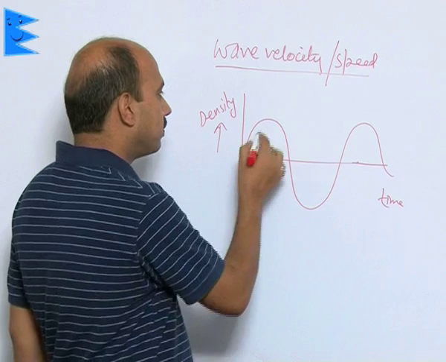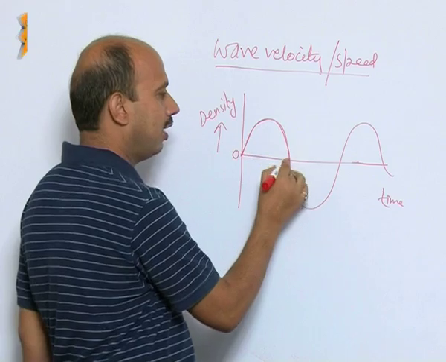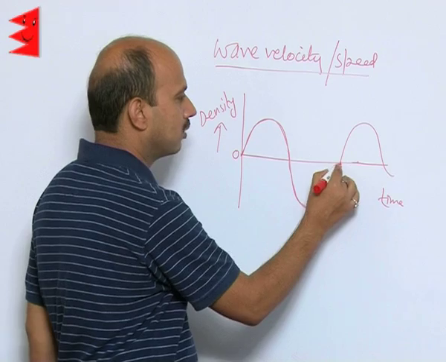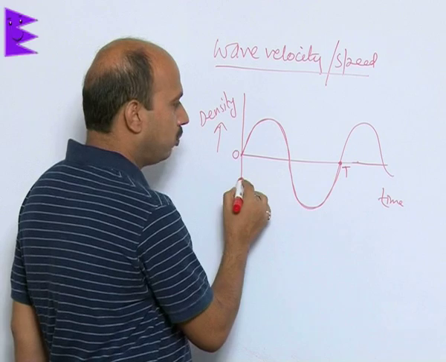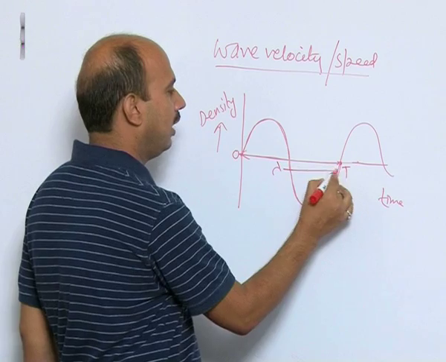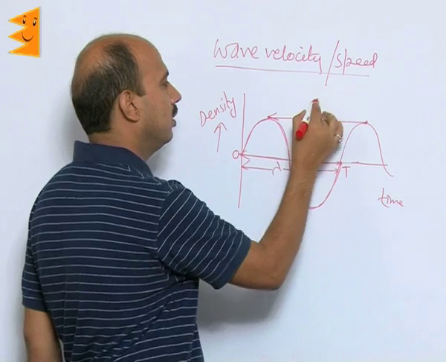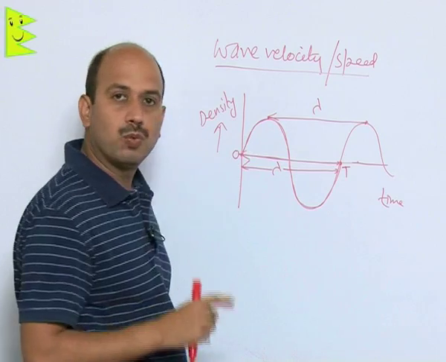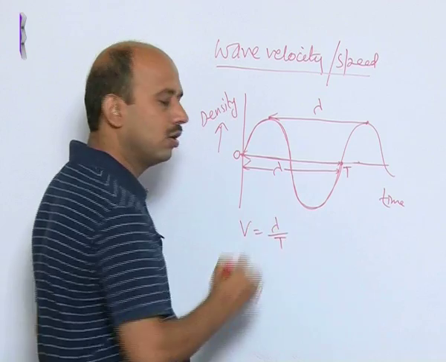See here, if you take this as the starting point, this is half oscillation, half vibration, and when it comes here, the vibration gets complete. This is T. The distance from here to here is the wavelength, which is actually equal to the distance between two crests also. We call it lambda, that is wavelength. To travel lambda distance, the wave has taken time t. So, we can write velocity is equal to lambda upon t.